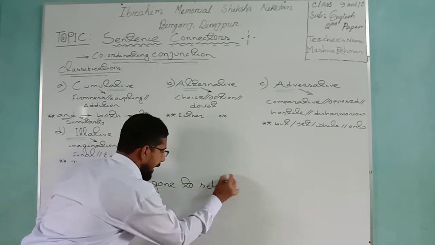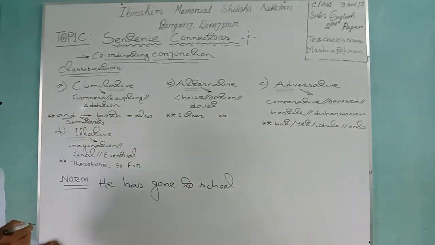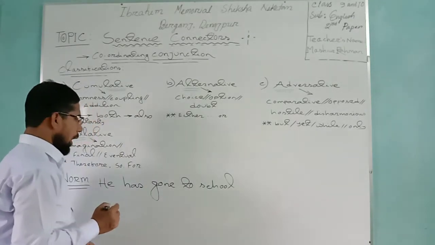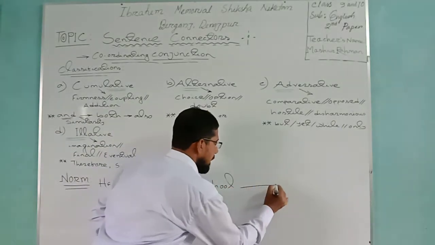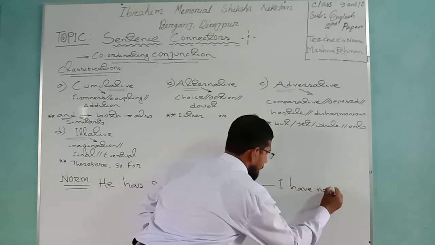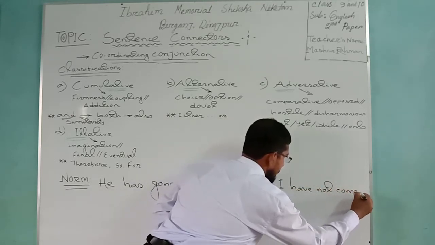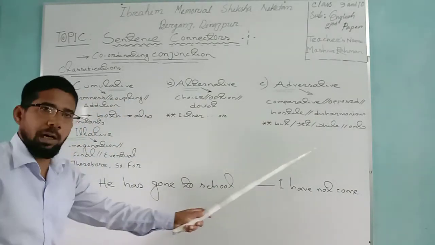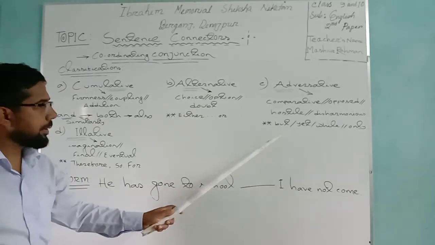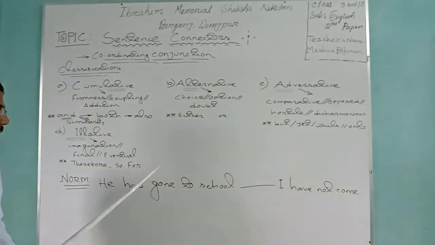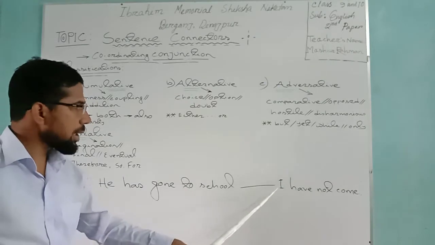What do I do, dear student? I am going to write an example so that you can understand this type of conjunction easily. He has gone to school. Can you guess which conjunction you can use from here? Will you use here but, yet, while or only? Suppose, read out this sentence, dear student. He has gone to school. Space, I have not come.